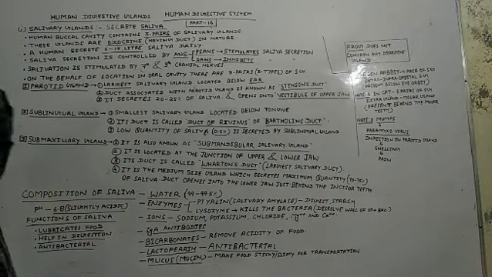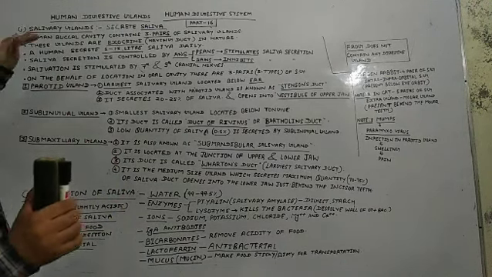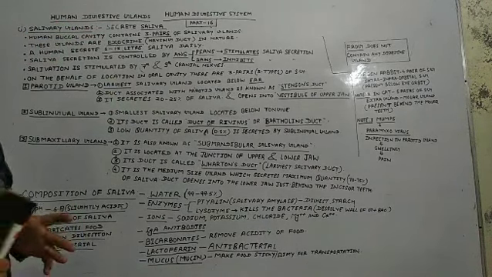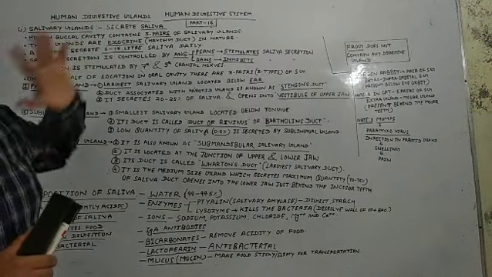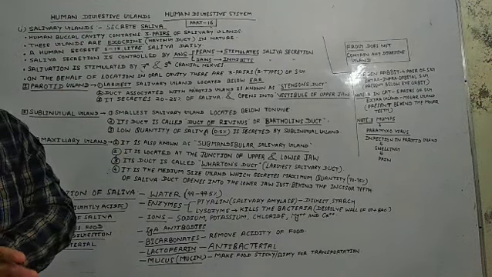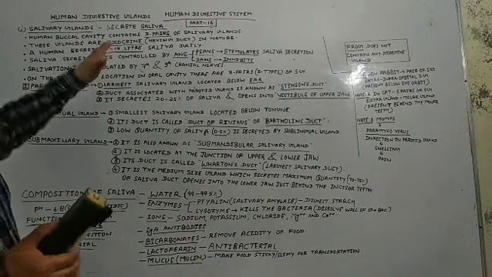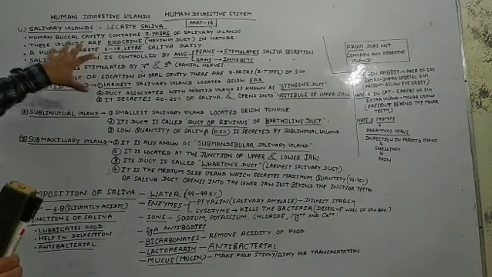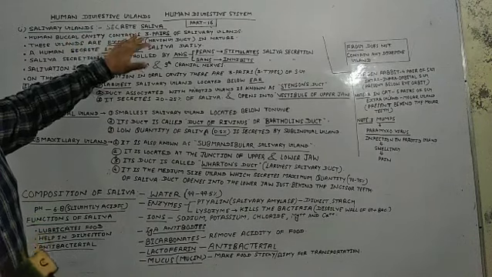So I mean to say that all these salivary glands found in the human buccal cavity are exocrine in nature, meaning they have ducts to secrete their secretions, and the secretion is saliva.